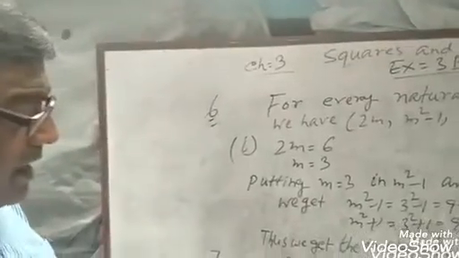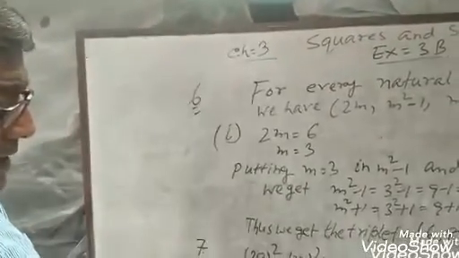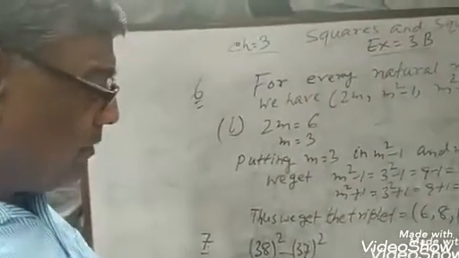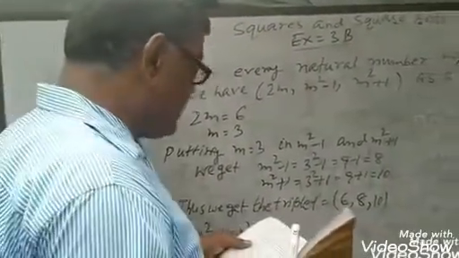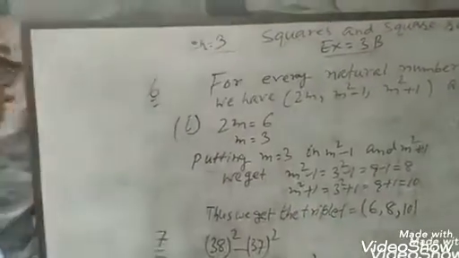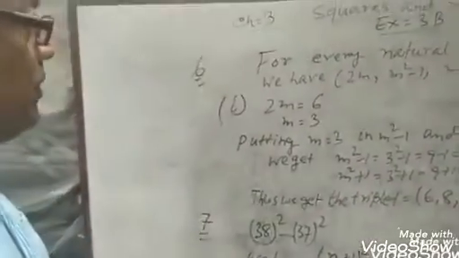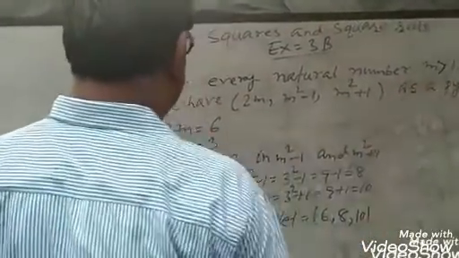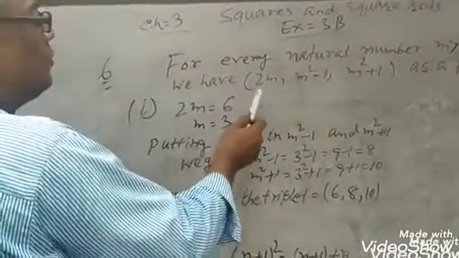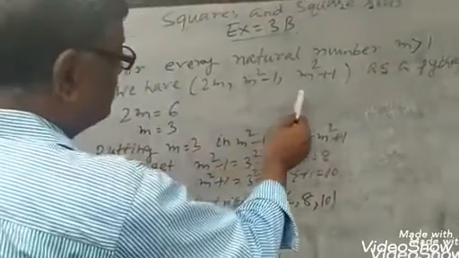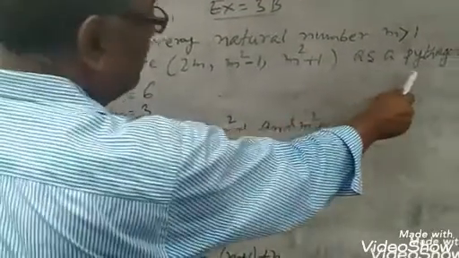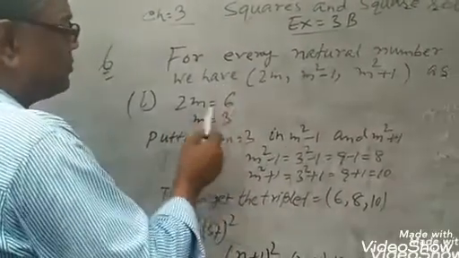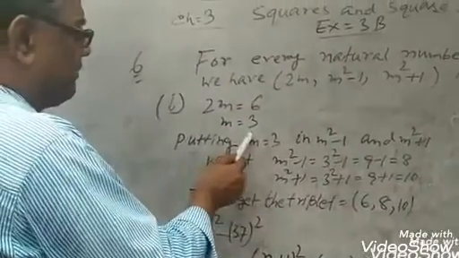Question number 6. Write a Pythagorean triplet whose smallest number is given. There are 4 problems. Question number 1, the smallest number is 6. We know that for every natural number m greater than 1, we have 2m, m square minus 1, m square plus 1 as a Pythagorean triplet. Now the smallest number 2m equals 6, so m equals 3.